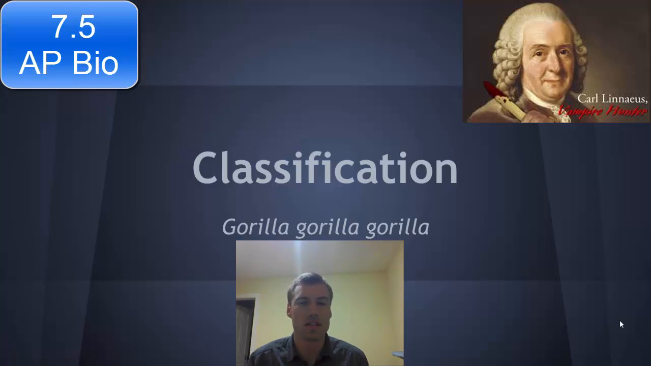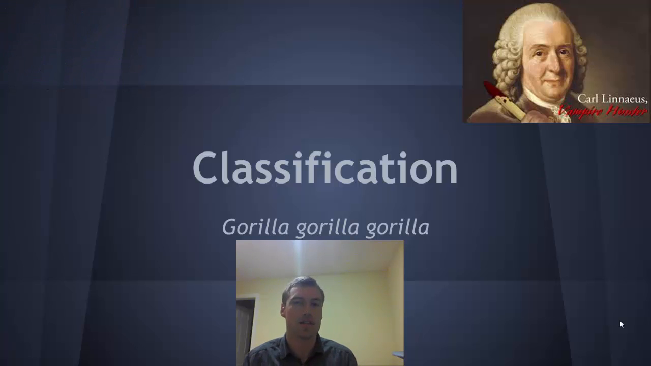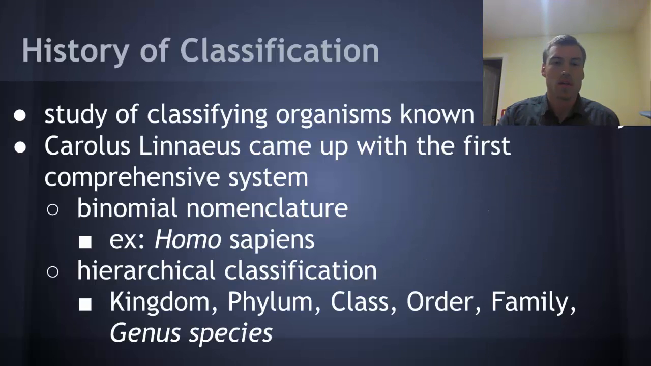Today we're going to be taking a look at classification and the system for how we classify organisms. So a little bit of history. The study of classifying organisms is known as taxonomy. And Carl Linnaeus was the first person to come up with a comprehensive system. First of all, he came up with the idea of binomial nomenclature.